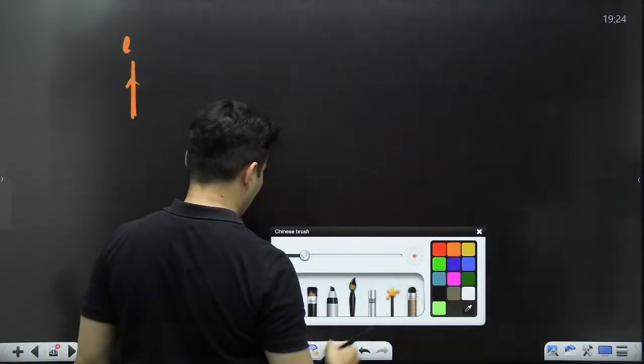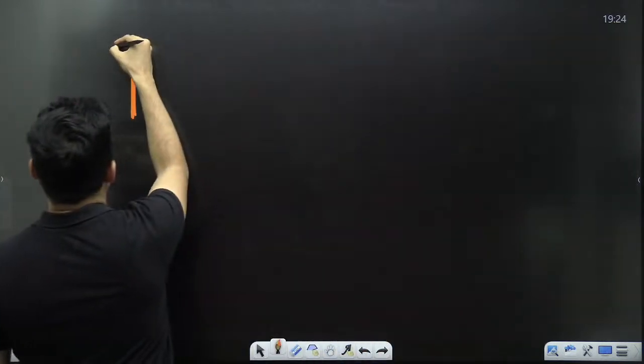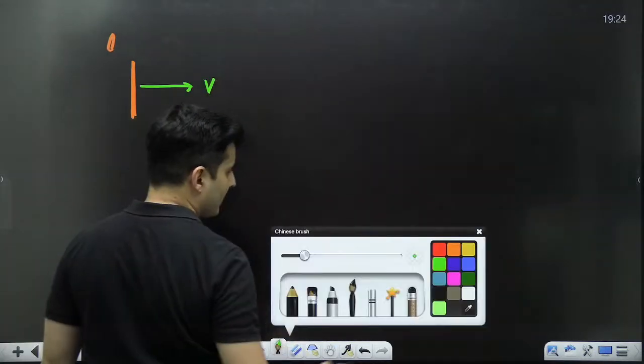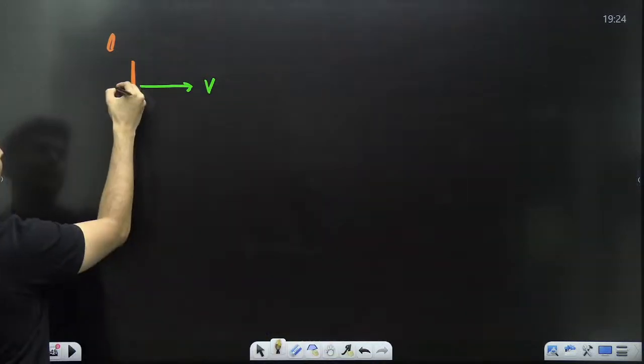Okay, so when do you think then some good EMF will be produced? Well, let's see. What if my length is like this? This is my length vector, and let's say the velocity is in this direction, and let's say the magnetic field is inside. All three are perpendicular to each other.